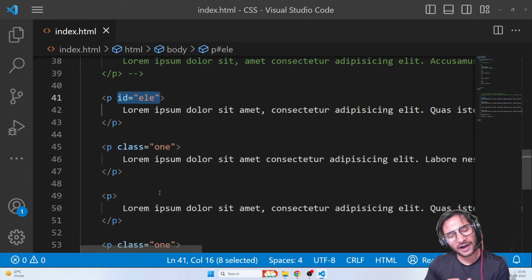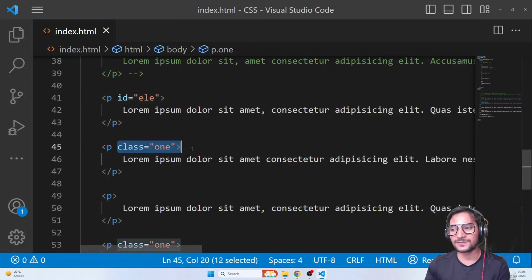If you can, avoid IDs. Don't use IDs for your CSS. Tag names and class names are enough. Is that clear, everyone? I hope you have understood. You can use IDs, but I would suggest that you avoid it because you cannot repeat it, and in CSS, you might want to repeat a lot of times. So just avoid IDs.